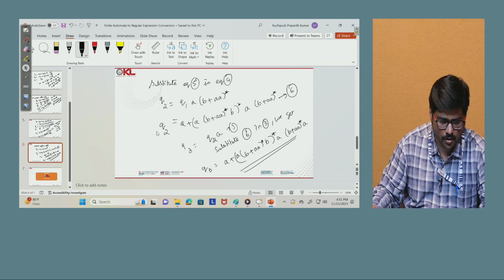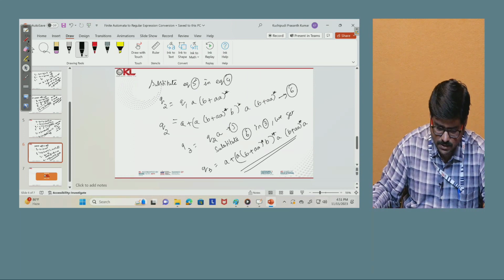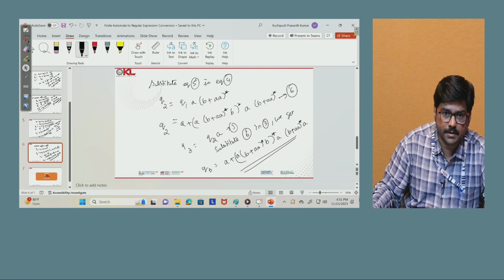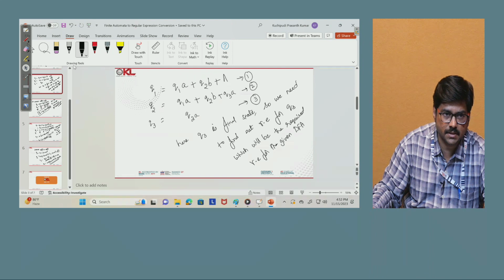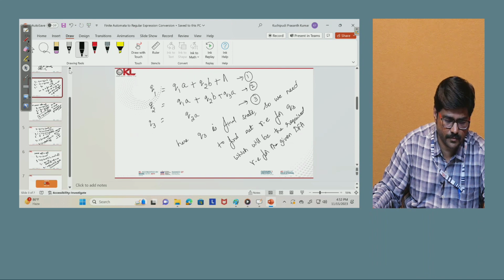If you see that problem, they asked us to show this. The regular expression for this is this one. So now we have proved this. We have proved it for the given minimized DFA. The regular expression is this one. We have proved it, right? So let us go back to this and see the problem and what we have done.